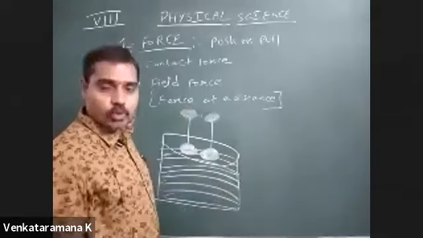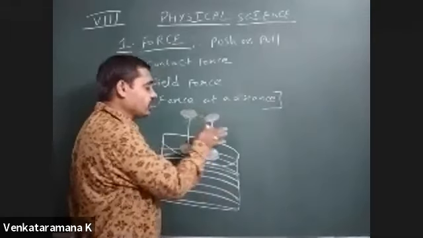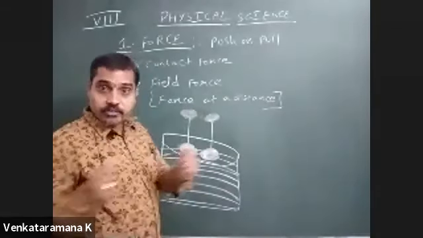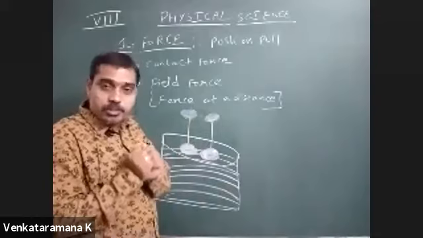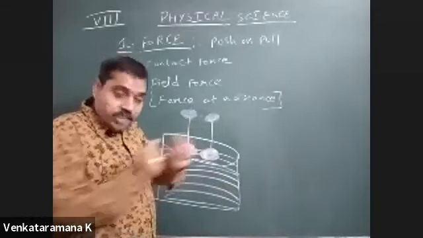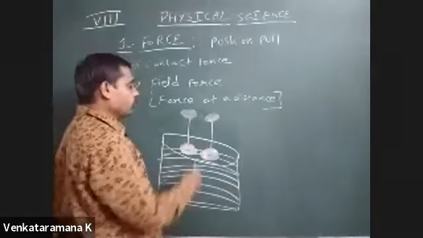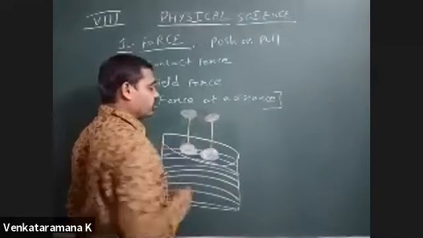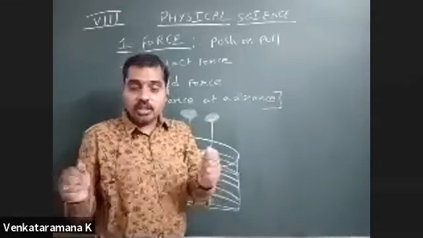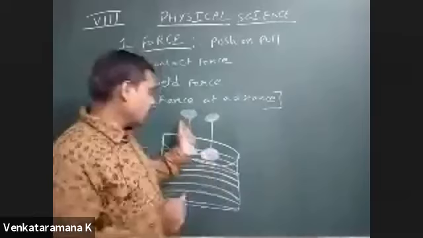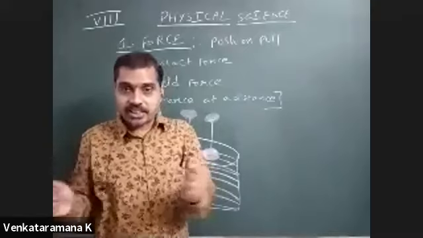If I make them float, whenever these two red colors are facing each other, we have to observe whether they will move apart from each other or start pulling each other. That means whether they are pushing each other or pulling each other. We will observe that when the red colors are facing each other, they start pulling each other. That means there exists a pulling force between these two poles. Since like poles repel each other, so they start pulling each other.